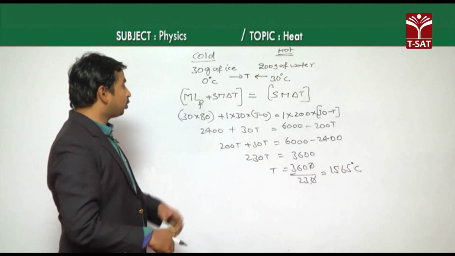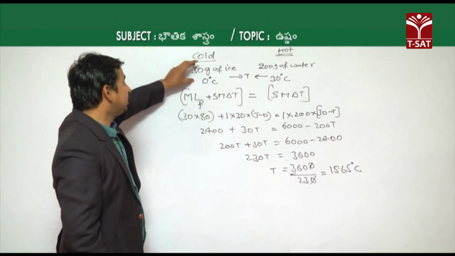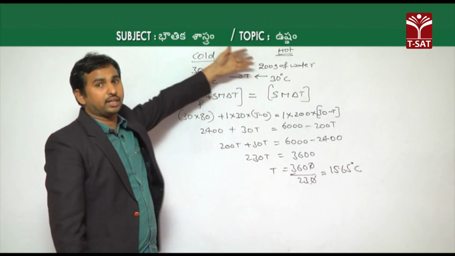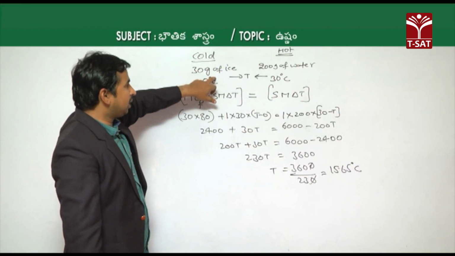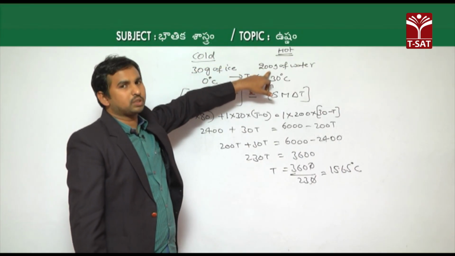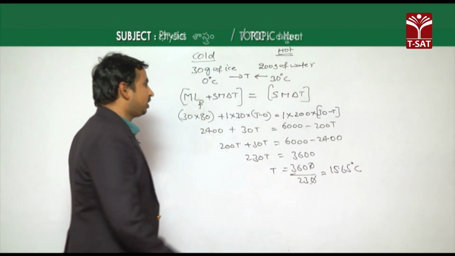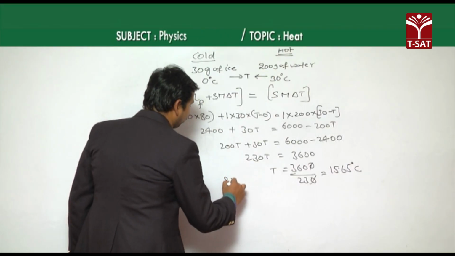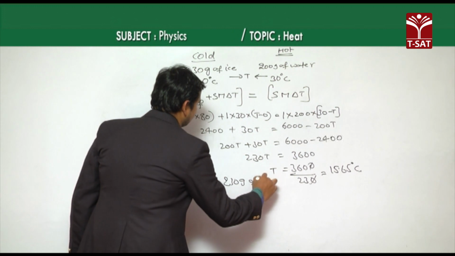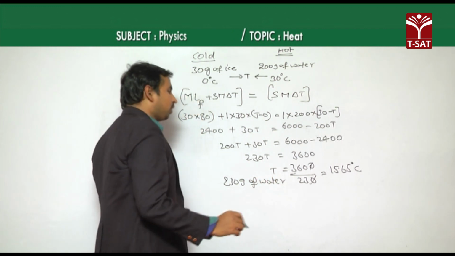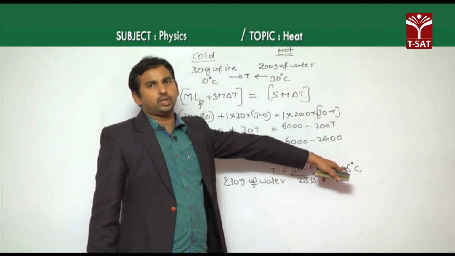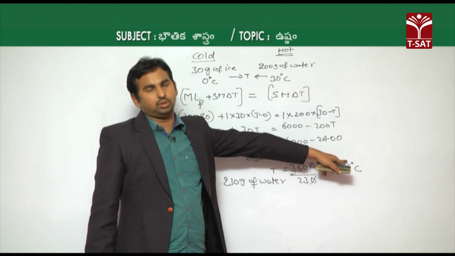So finally the mixture, which is the combination of ice plus water, has a total quantity of water: the 30 grams of ice, which is melted as water here, plus the 200 grams of water. The total quantity becomes 230 grams of water. That 230 grams of water is now at 15.65 degrees Celsius.